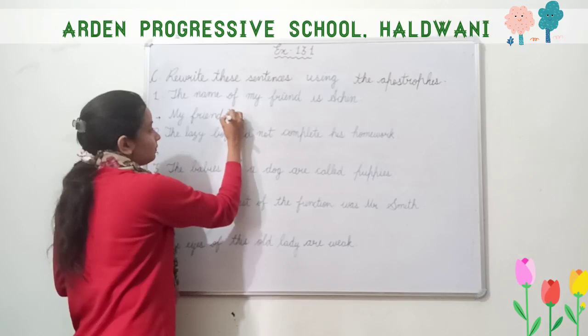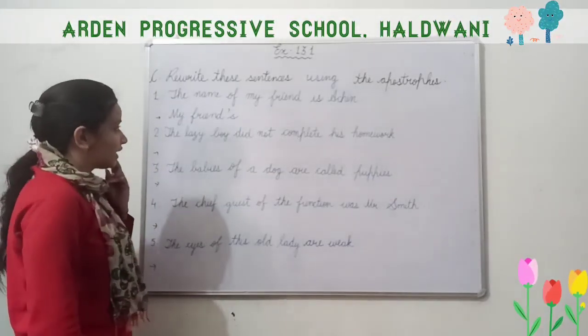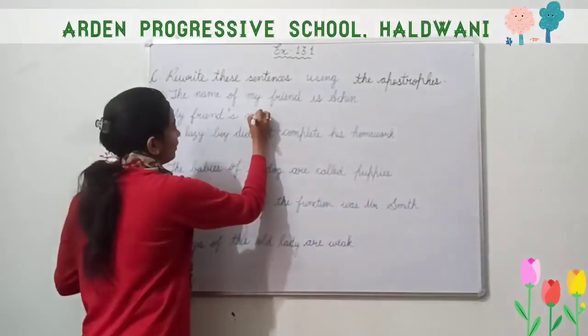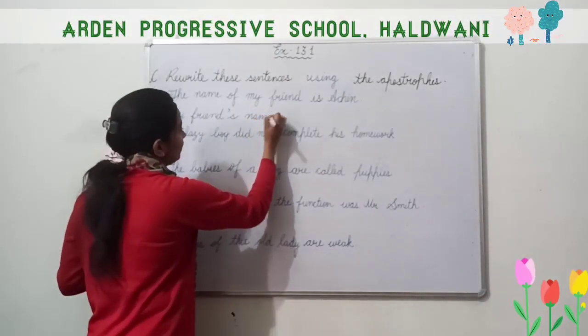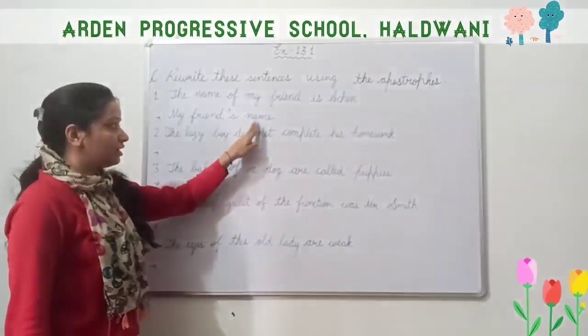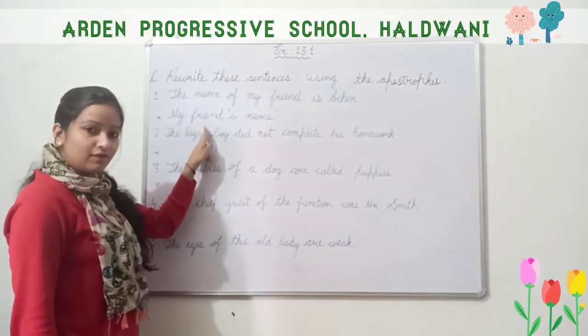So here, my friend's name, the name of my friend, we can write my friend's name, N-A-M-E, name. Whose name? My friend's name. So the name Achin belongs to his or her friend.